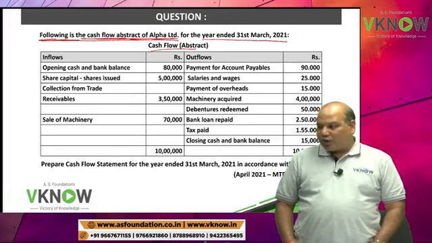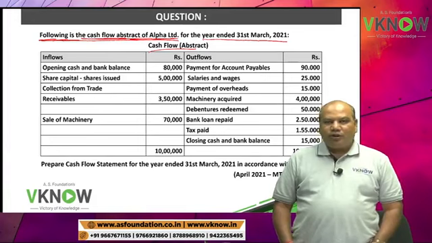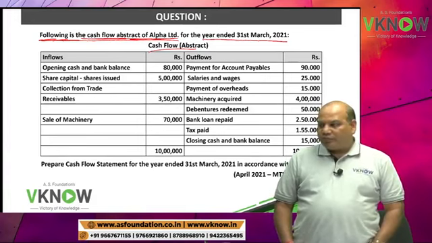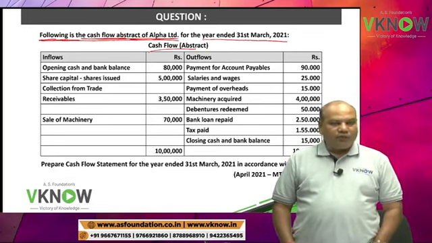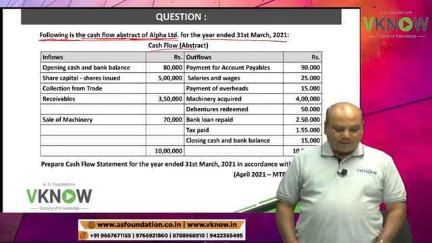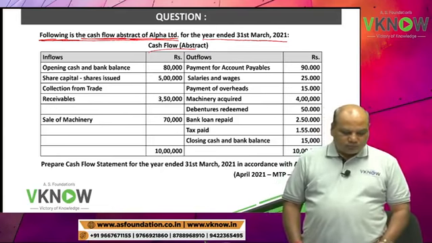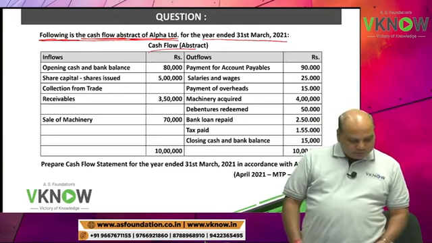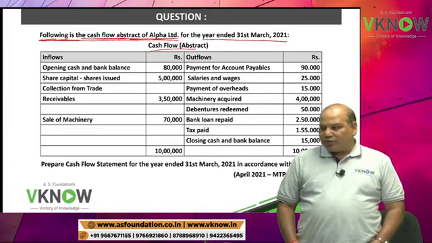Collection from trade receivable 3,50,000. Sale of machinery 70,000.